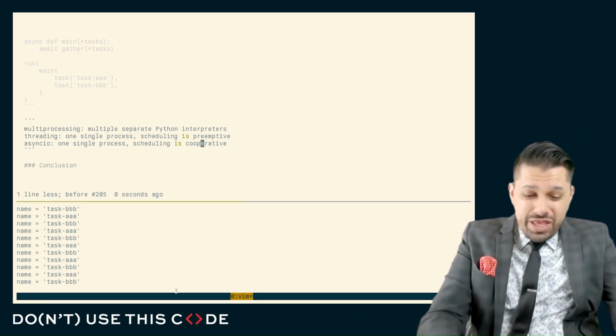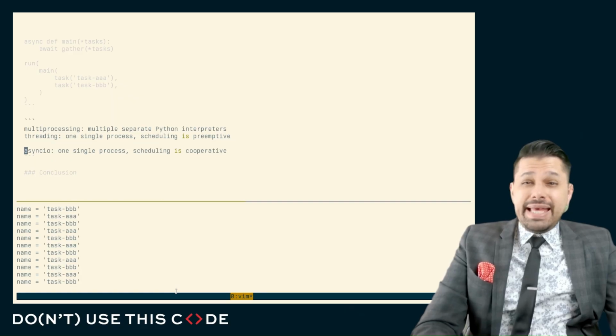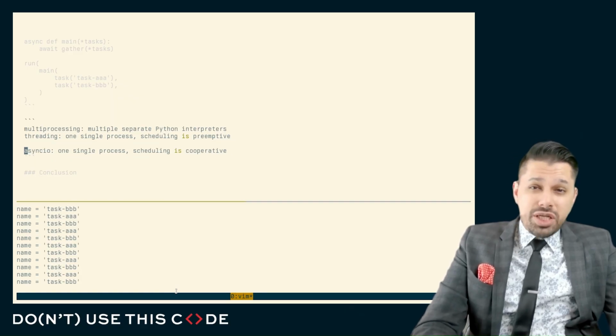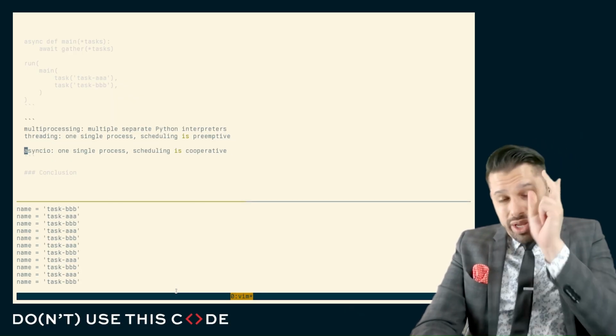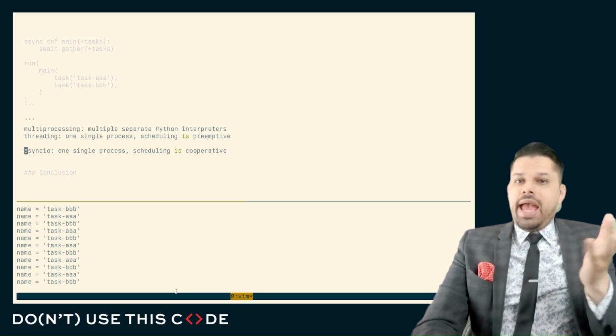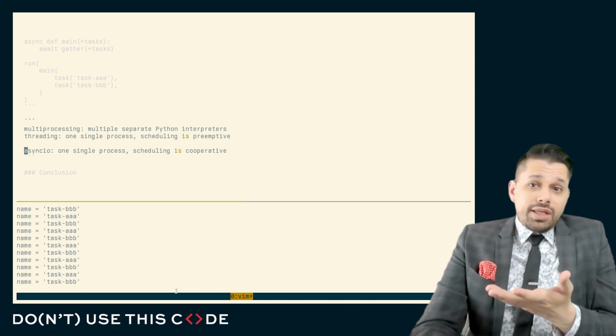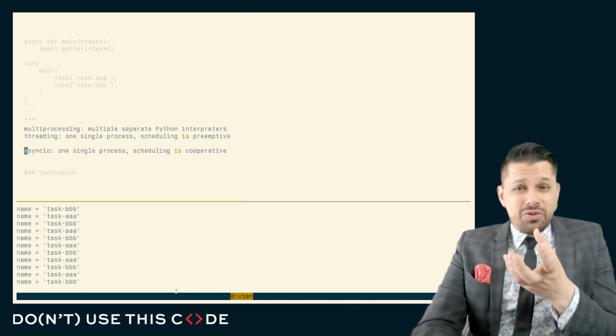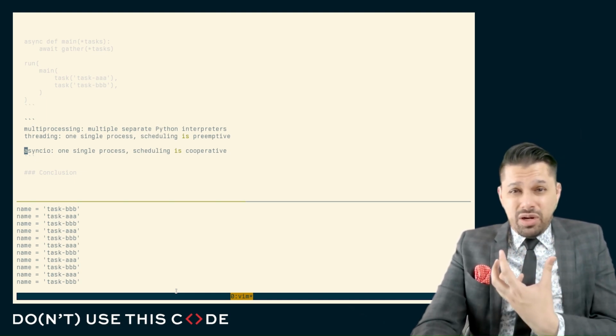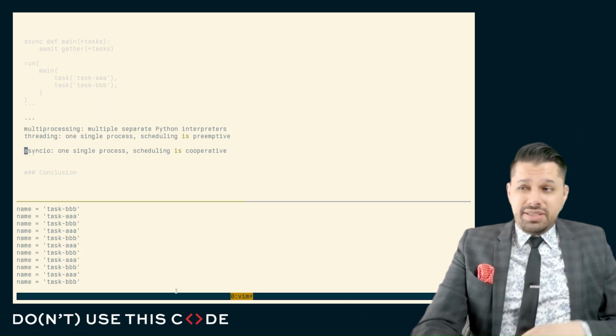However, if you think about it, async I/O cannot speed up a computationally bound program because you have one thread, one process, and they're all making use of that one same interpreter. So if you have multiple async I/O tasks, they're doing computationally heavy work, well, they're just going to be serialized.